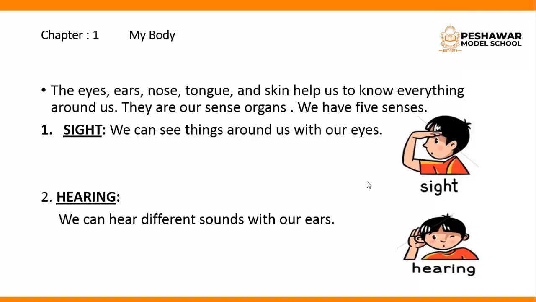All we know that the eyes, ears, nose, tongue, skin, these all organs help us to feel everything around us. So we have 5 senses. Number 1 is sight. Sight means to see, यानी कि देखना, किसी भी चीज को देखना. We can see things around us with our eyes. Here you can see a boy in the picture. He is trying to see something with his eyes.